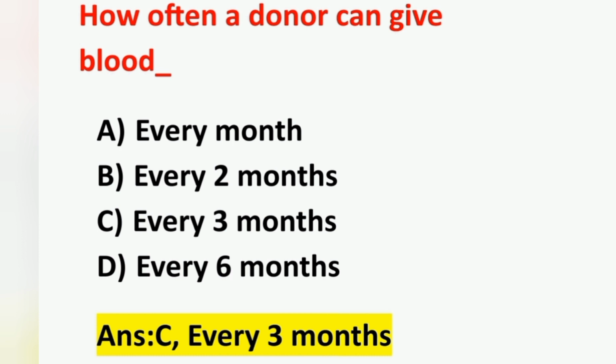The age should be between 18 to 65 years. If the donor is a woman, then she should not have been pregnant within the last 6 months. And normally the hemoglobin level must be above 12 gram per 100 ml. These are some of the criteria for donating blood.